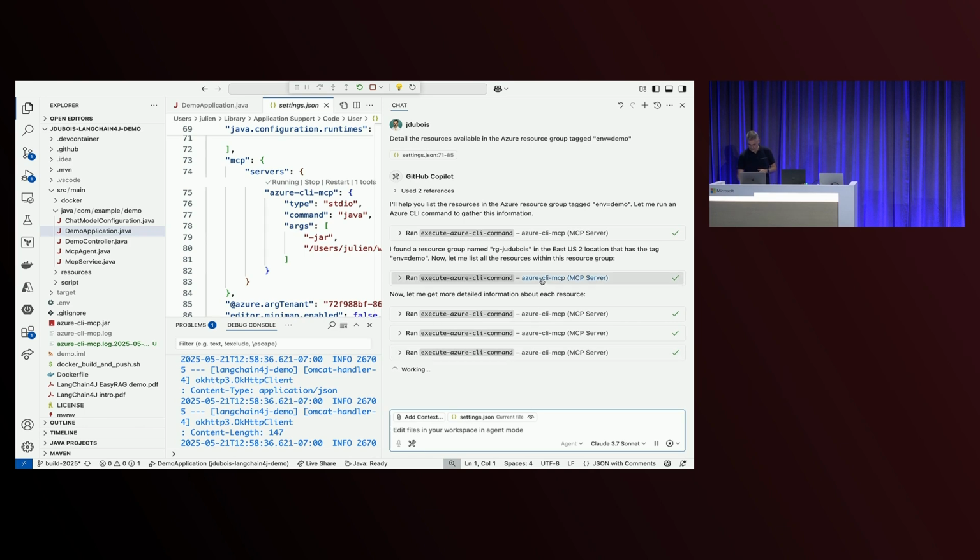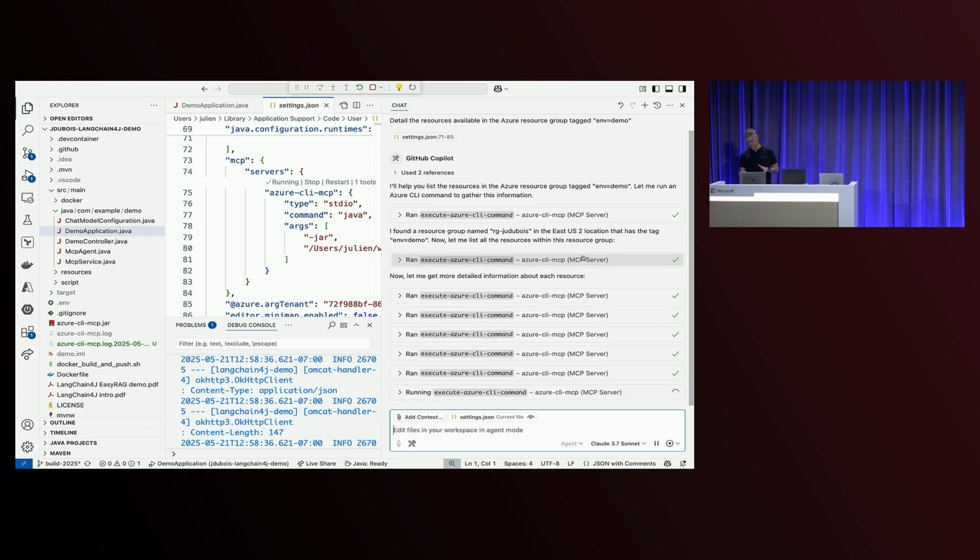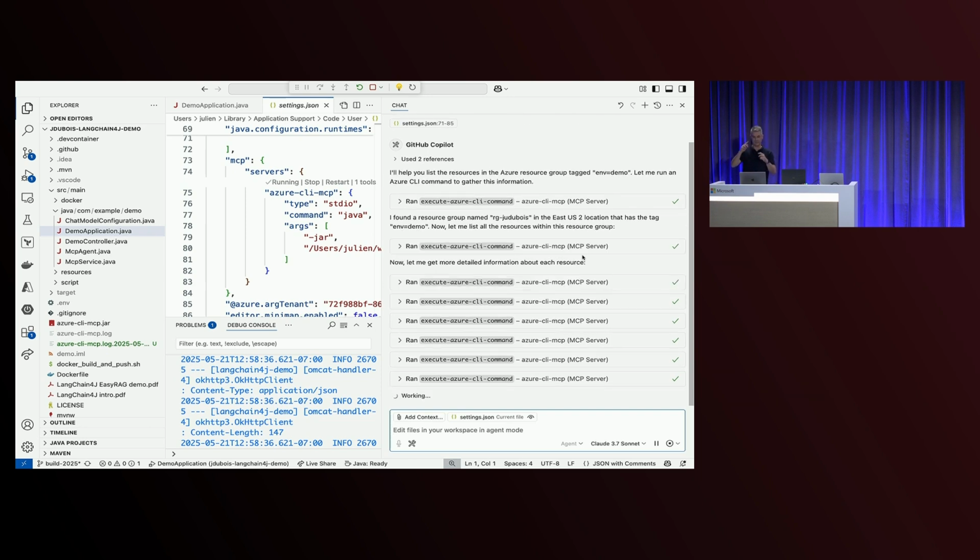So yeah, it found my resource group. It's getting information of all the resources in my resource group, and it should give me a nice output of everything it found in it. By the way, that's the resource group I'm using myself for my demo. So it's going to find my OpenAI instance and my GPT 4.1 models that I'm using, which is pretty fun. As you can see, we're in agent mode, so it's thinking. This is so simple, it shouldn't fail, but if it fails, it's going to retry and learn from its mistakes in order to fix them. So it's pretty powerful.